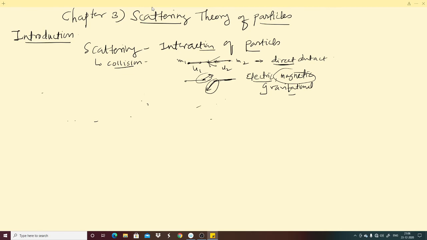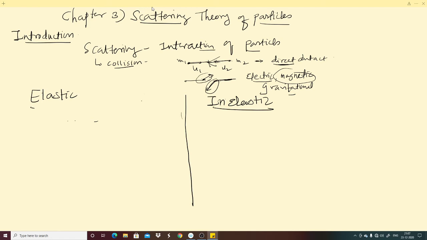So first of all, here we have elastic, and here we have inelastic. Major differences: in elastic scattering, when you see the definition, kinetic energy before scattering of the particle is equal to kinetic energy of the particles after scattering.